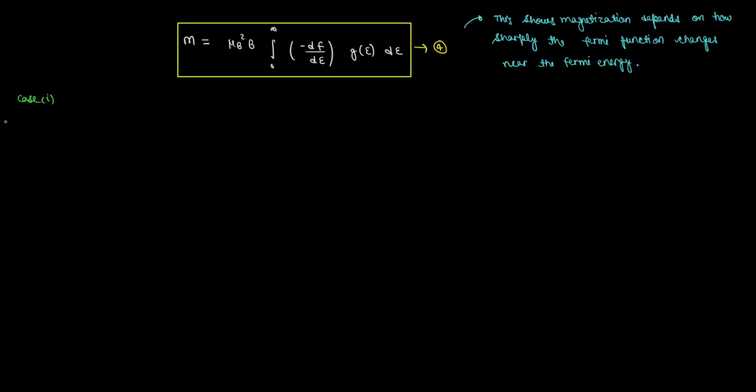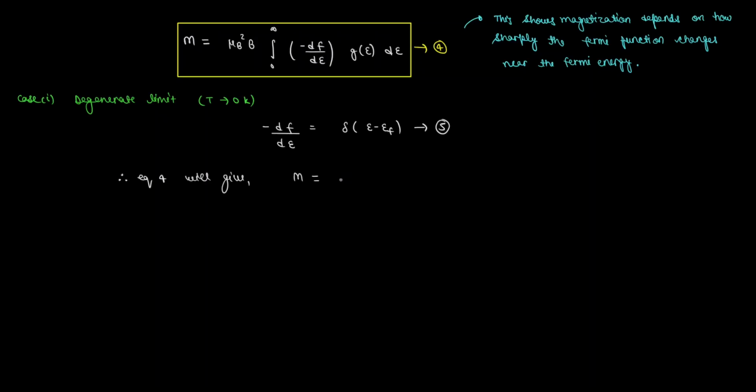Now we can solve equation number 4 in what are known as the degenerate and non-degenerate limits. So let's see the first case, which is the degenerate limit, which corresponds to low temperatures or the temperature approaching absolute zero. In that situation, we have already seen that the negative derivative of the Fermi distribution function is a Dirac delta function centered at the Fermi energy. So therefore equation 4 will give magnetization as,